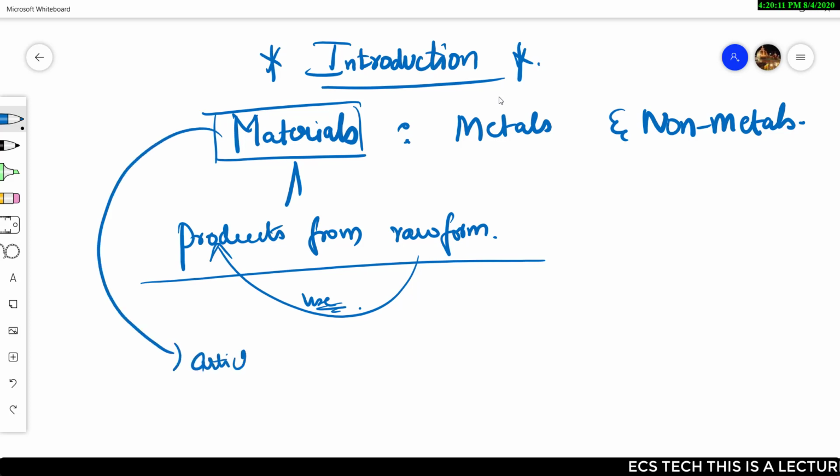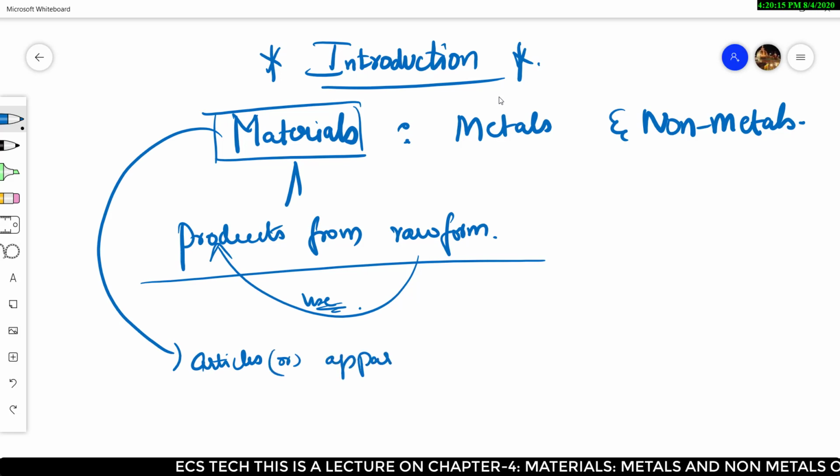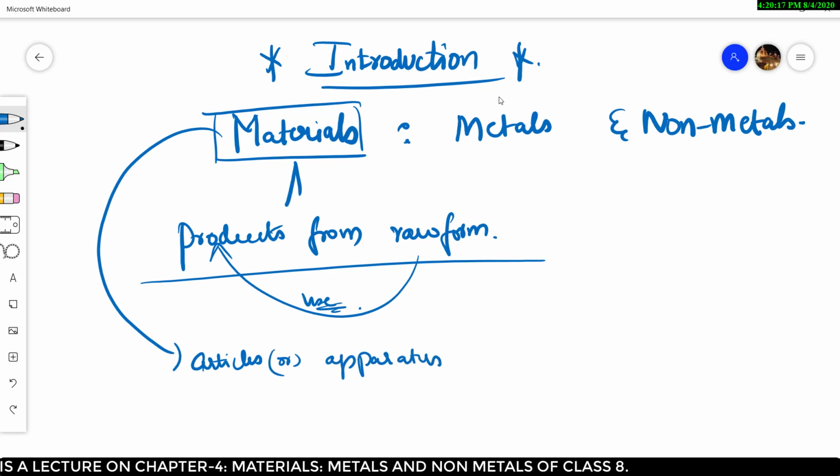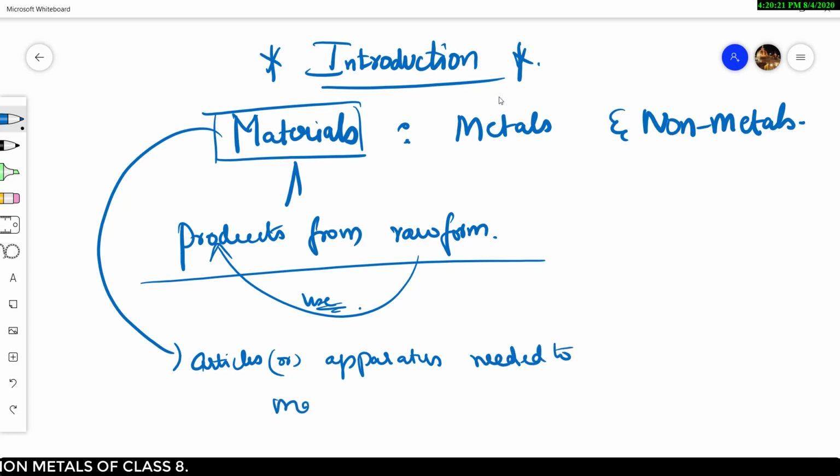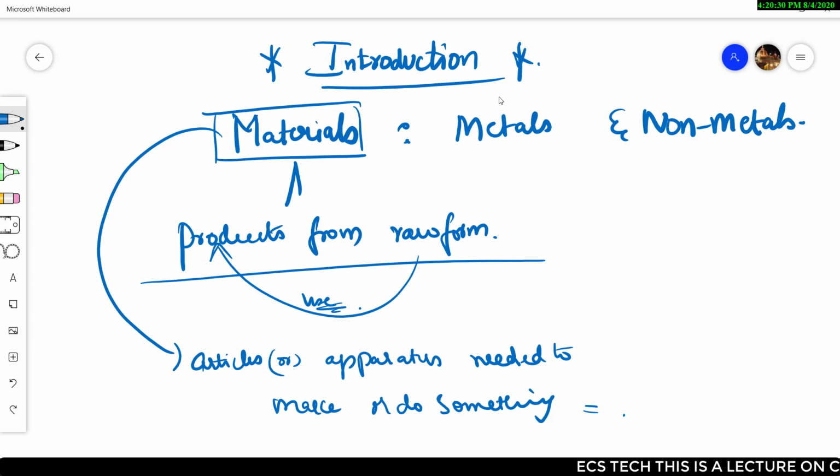Let's say articles or apparatus needed to make or do something. These are all materials.